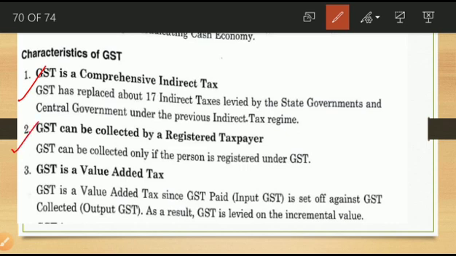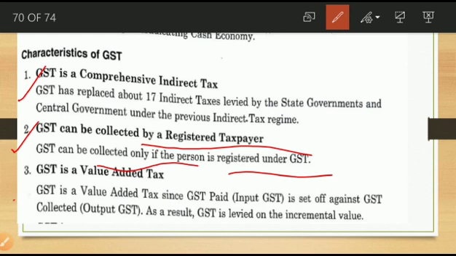Second one: GST can be collected by a registered taxpayer. Who can collect this GST? A registered taxpayer can collect this GST. GST can be collected only if the person is registered under GST. So who is a registered taxpayer, they can only collect this GST. Other persons can't collect this GST.